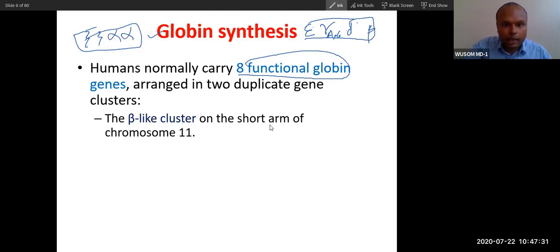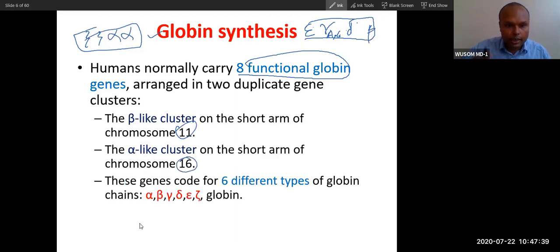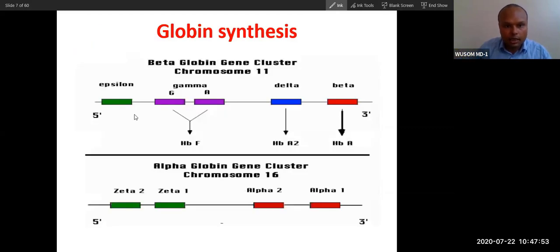So the beta-like cluster is on chromosome 11, and the alpha-like cluster is on chromosome 16. So you can understand this easily. These genes code for 6 different types of globin chains. You can easily see 1, 2, 3, 4, 5, 6 different types of globin genes. Now this is the structure that I have shown.